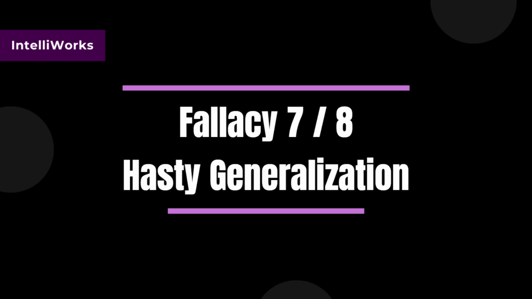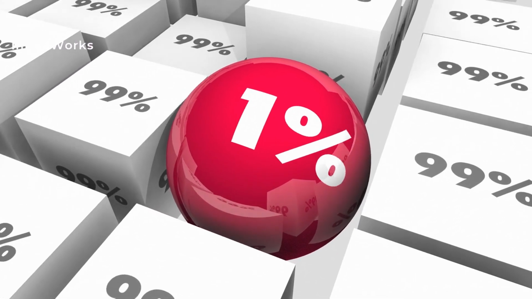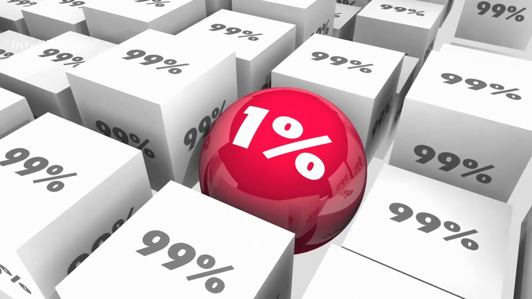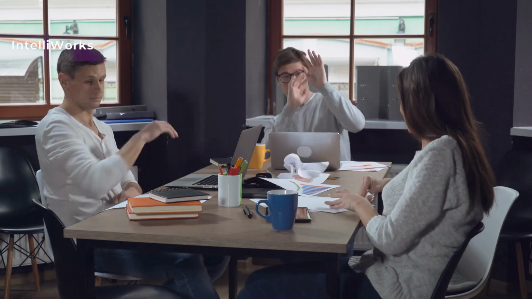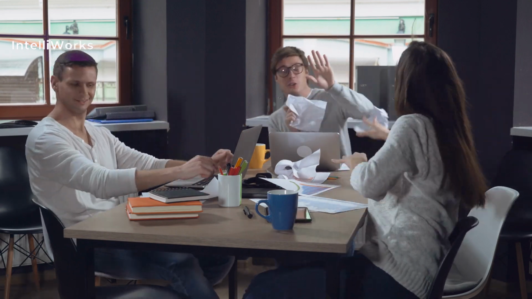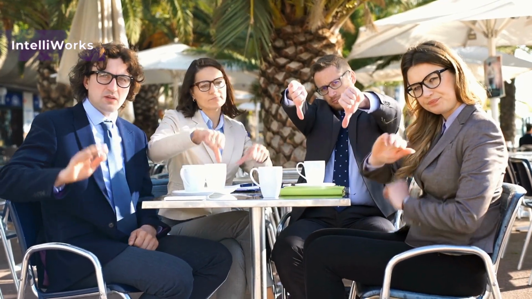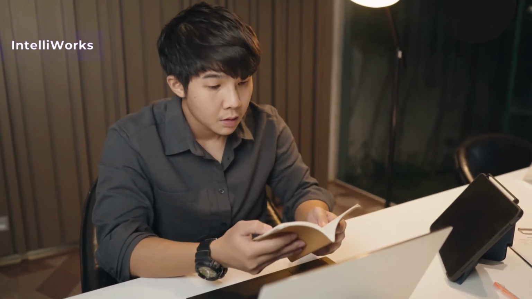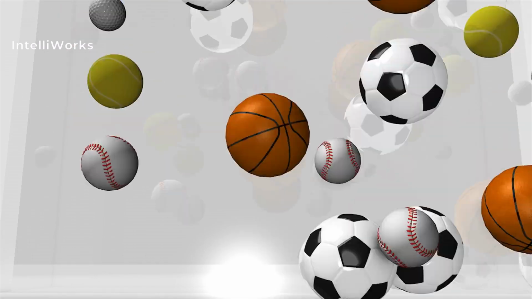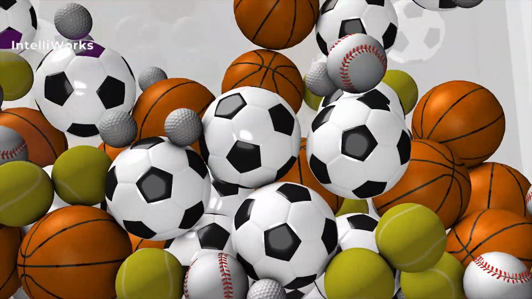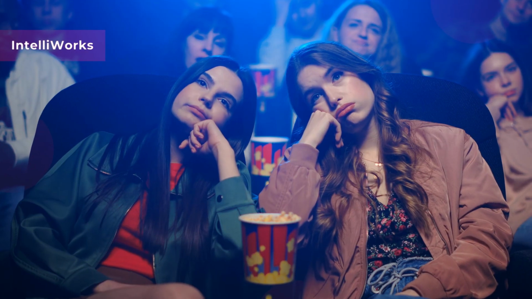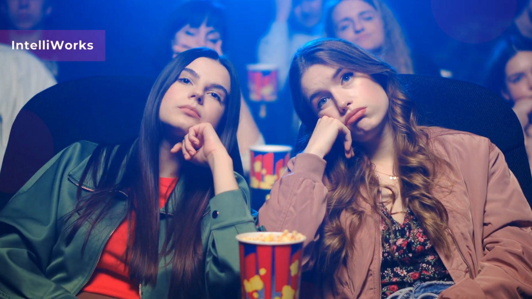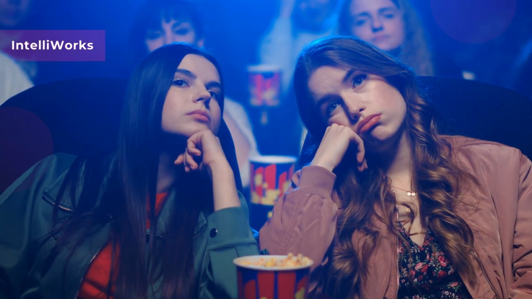Fallacy number 7, hasty generalization. This fallacy involves making a broad conclusion based on limited evidence. For example, 2 people in our department don't like the new software, so it must be terrible. How to avoid it? Gather sufficient evidence before drawing conclusions. Avoid making generalizations based on a small sample size. We may all be familiar with scenarios where a few of our friends don't like a movie but we find